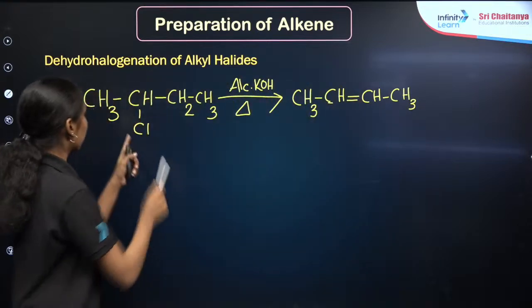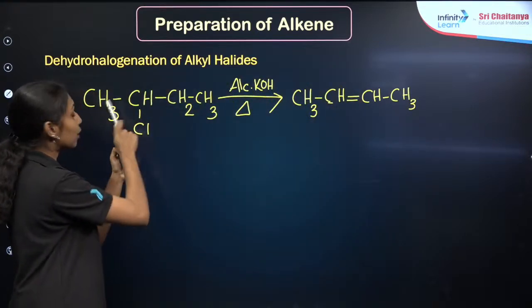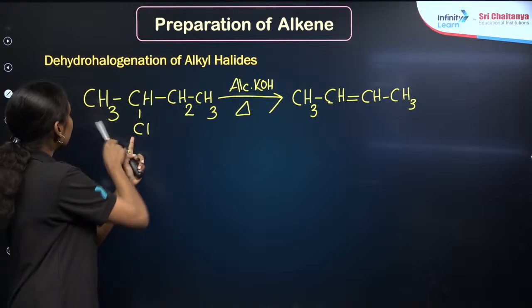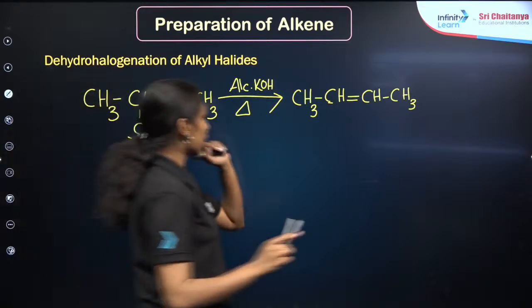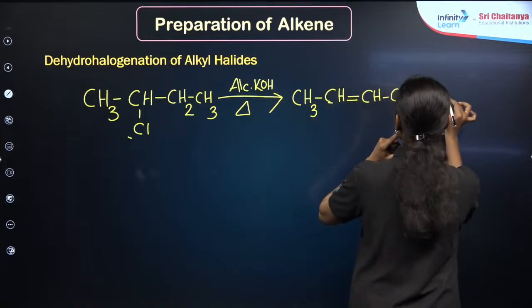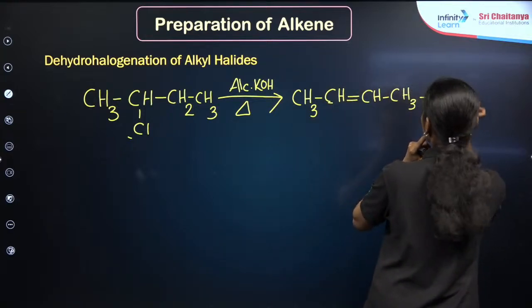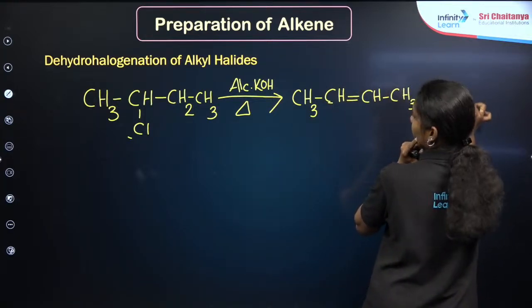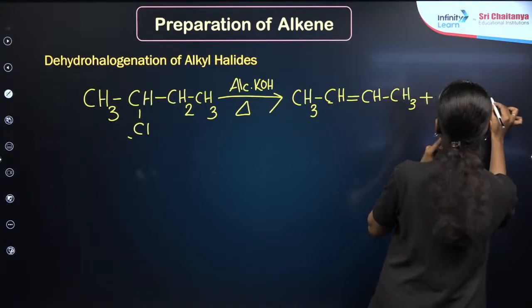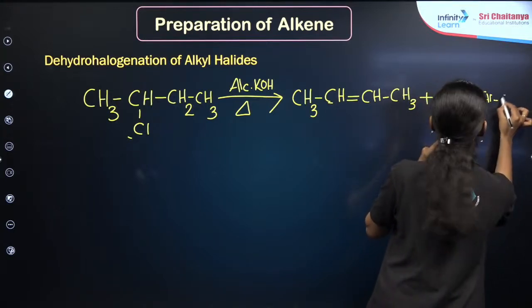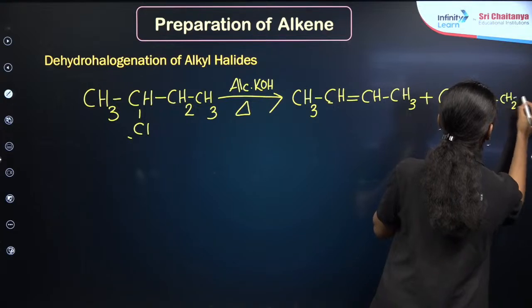So, the chlorine atom is removing from here. Then there will be two possibilities, right? Either one of the hydrogens can be removed from the first carbon or the third carbon. So I am taking two products here. One is CH3, CH double bond CH3. Then another one is CH2 double bond CH, CH2 CH3, right?